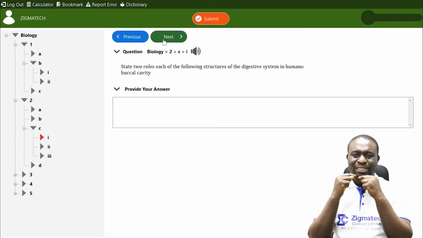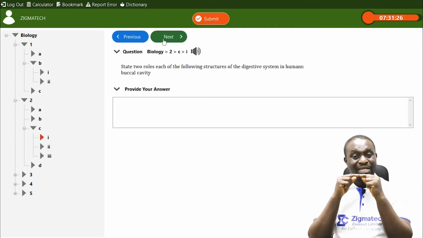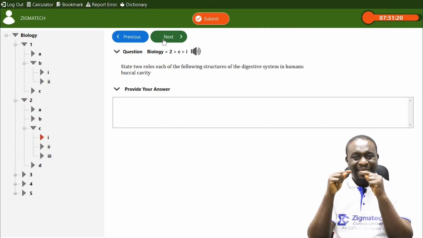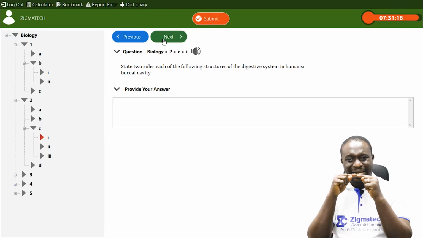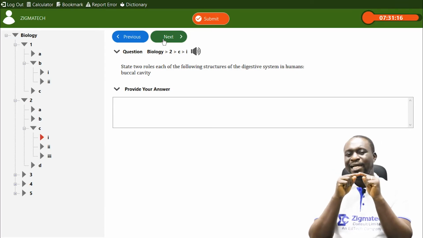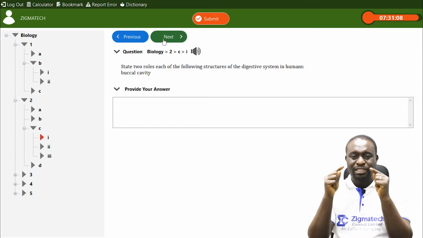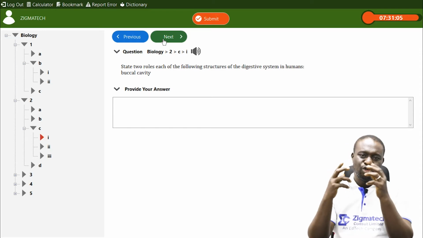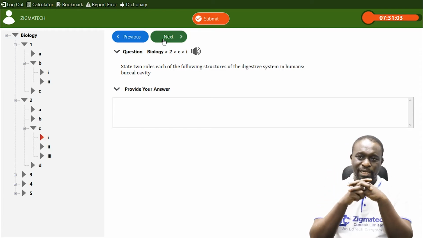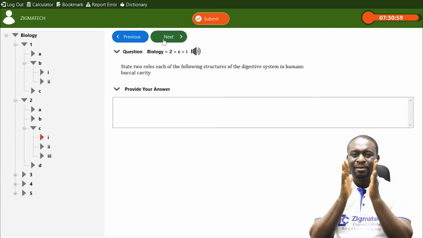The salivary gland produces saliva, and saliva contains a digestive enzyme called ptyalin. Ptyalin actually begins the digestion of carbohydrates. It turns starch or complex carbohydrates into maltose, which is a reducing sugar. So these are the things that occur in the mouth.